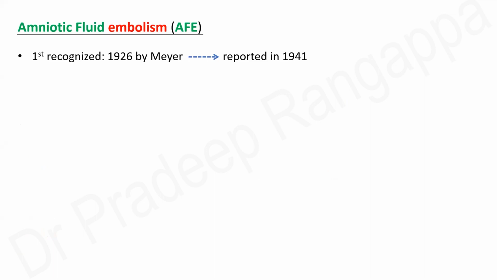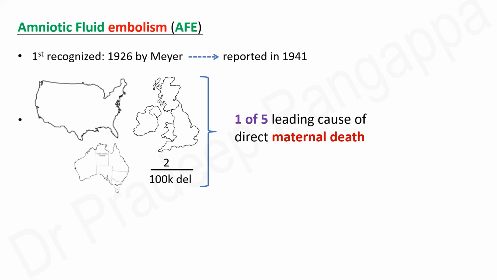It was first recognized in 1926 by Mayer and was reported scientifically in 1941. And the occurrence of amniotic fluid embolism, as we all understand, friends, is a very devastating complication with a very high mortality. It occurs in about 2 per 100,000 deliveries in databases from the US, Australasia, and UK, and it has been put out as 1 of the 5 leading causes of direct maternal death. As we know, amniotic fluid embolism in a severe form can really lead to instant deaths, and it can be very devastating.